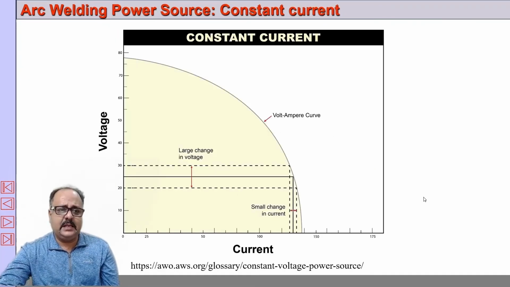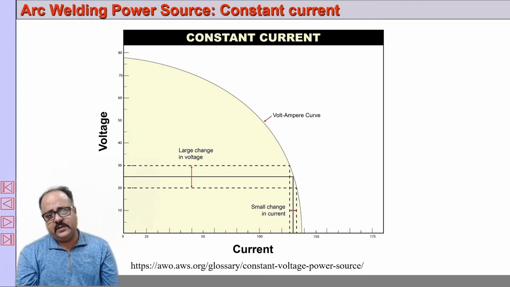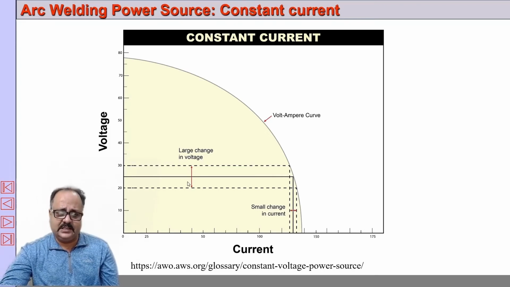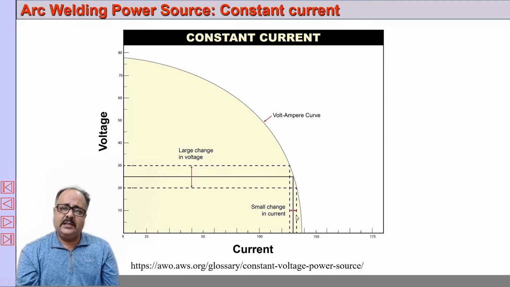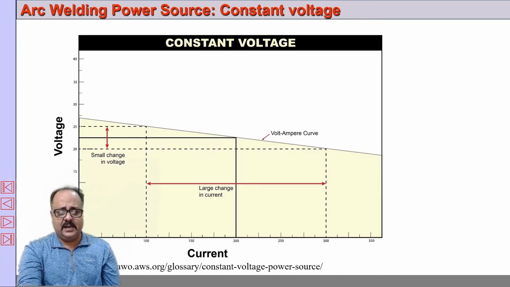Whereas in a constant current type, what will happen? When you are welding manually, the length of the arc may increase or decrease, and the voltage changes. Even if the voltage changes, there is not much change in the current, and as a result the heat generated will be fairly constant, and a constant amount of metal will be melted and deposited across the joint. That is the importance of constant current. Most welding sources are constant current, but only in gas metal arc welding do we use the constant voltage type.